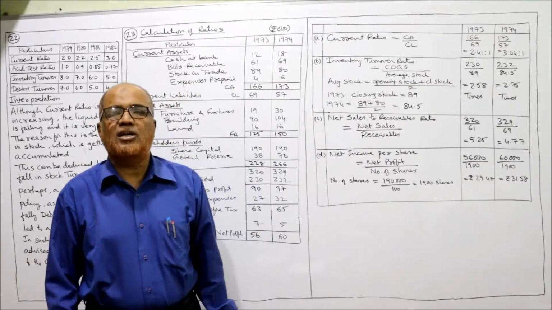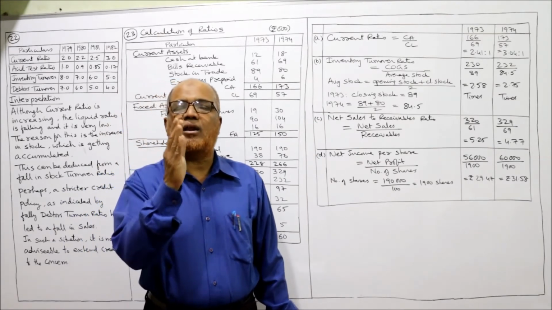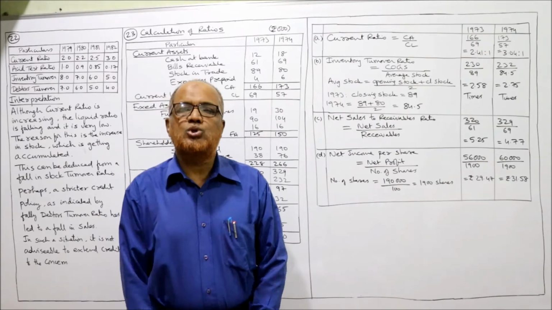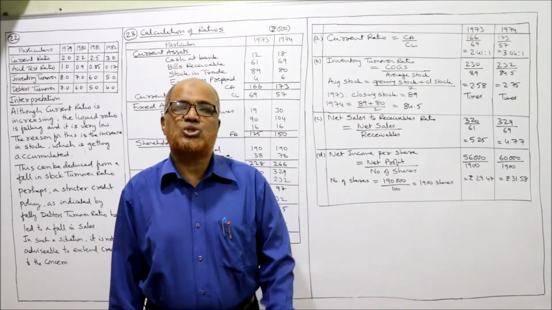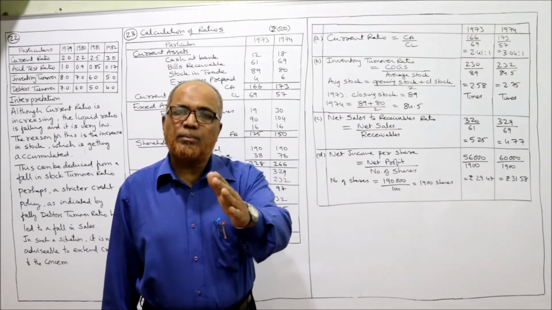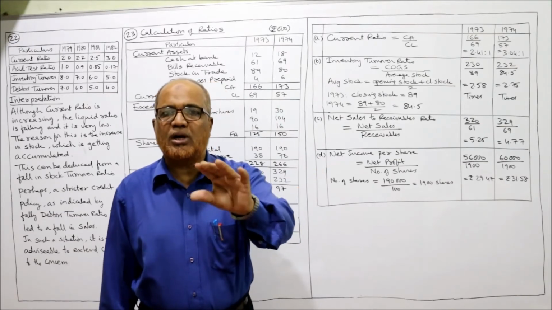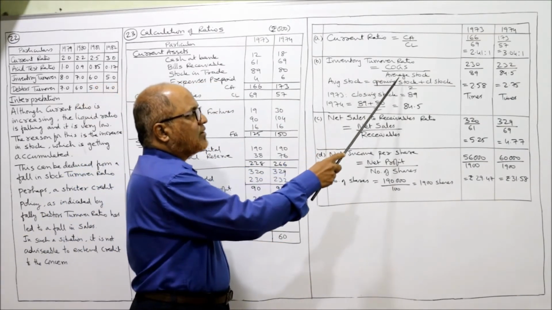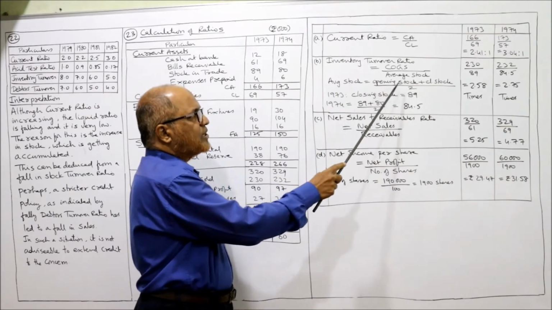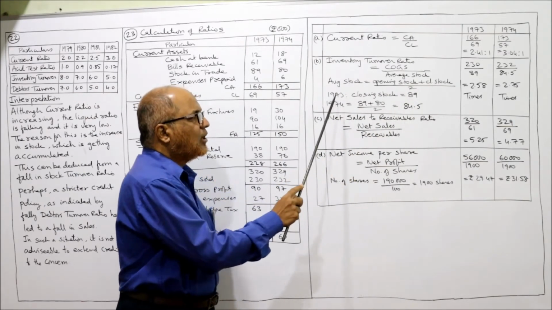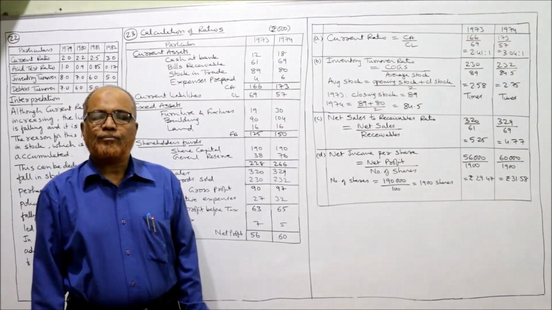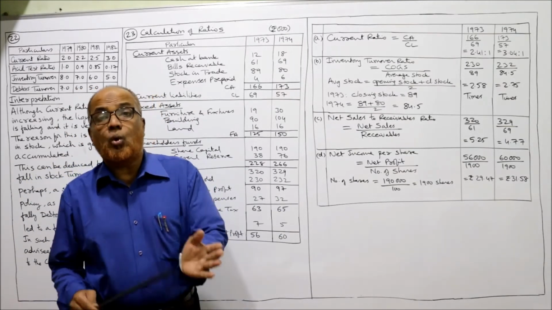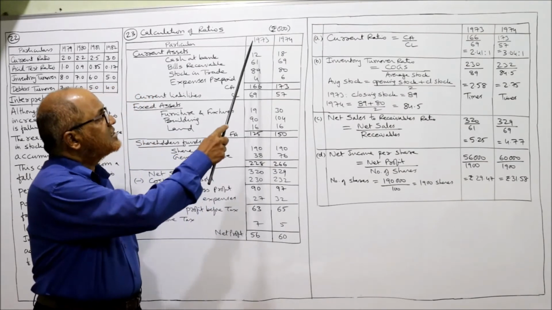The second ratio it is asking you to calculate is the inventory turnover ratio. The formula is COGS, cost of goods sold, divided by average stock. Average stock means opening stock plus closing stock divided by 2. Now for 1973, we cannot calculate average stock because the opening stock of 1973 is not there.